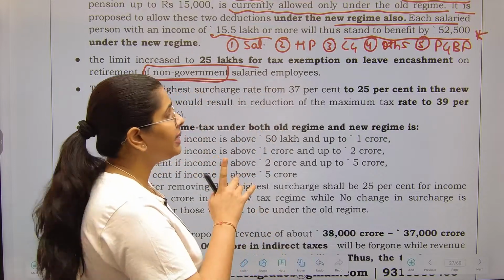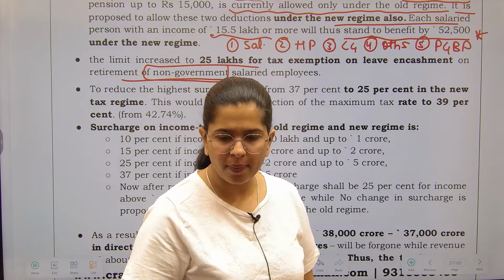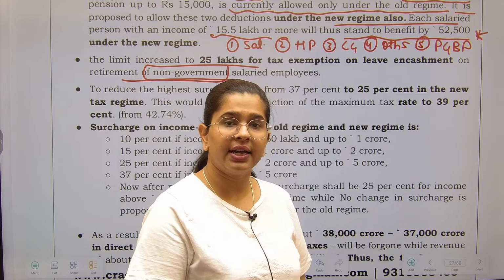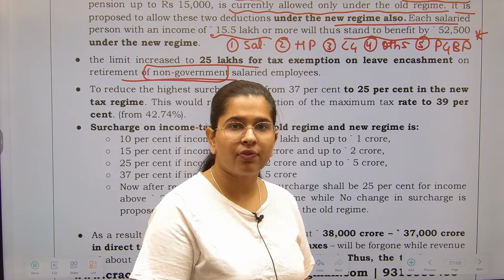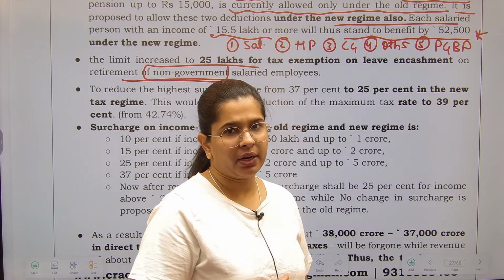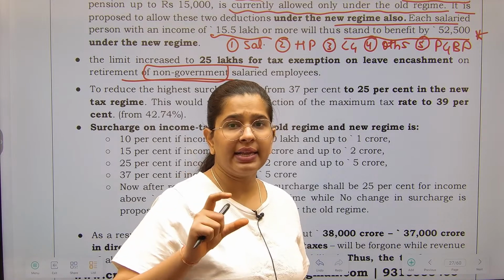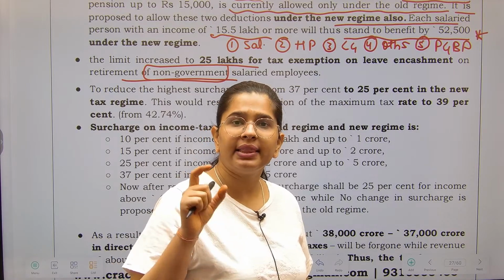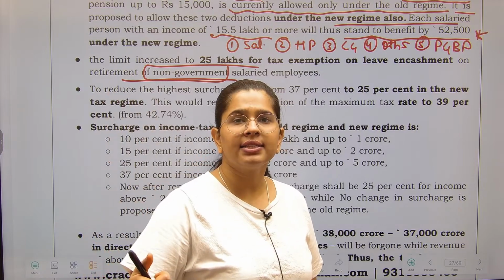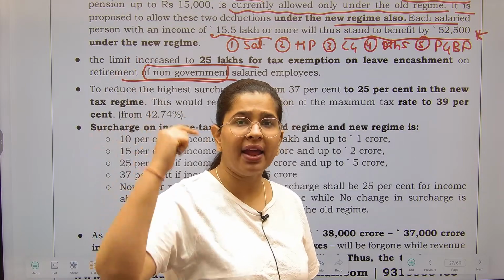Now what does leave encashment mean? Suppose in your job you are allowed 30 days of leave in a year. Now suppose you are not taking all of that leave. In a year I have just taken 10 leaves. So the 20 leaves which are remaining for me in that year will get accumulated. Again in the next year I have just taken 5 leaves, so 25 leaves will be credited to my account.